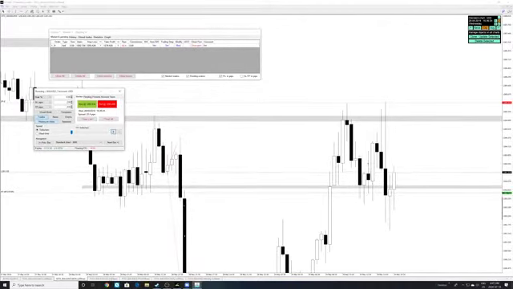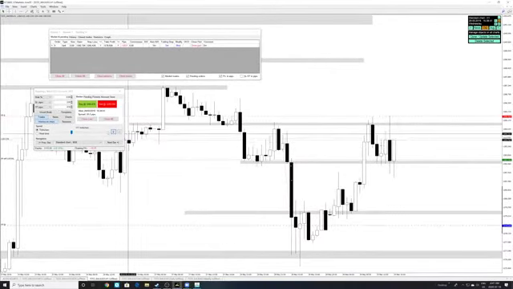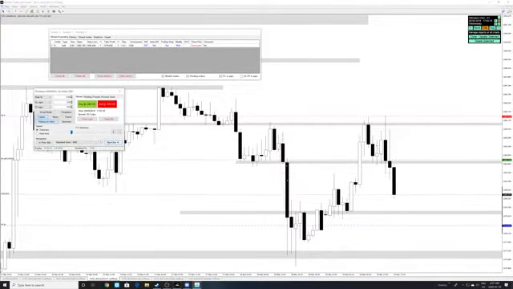Since we're taking this on the 4-hour, we cannot look at the 30-minute. We can only look at the 1-hour candles. So let's see where we close. The 1-hour candle closed below resistance support. I think it should continue moving down over here. The 1-hour candle is continuing to move down.